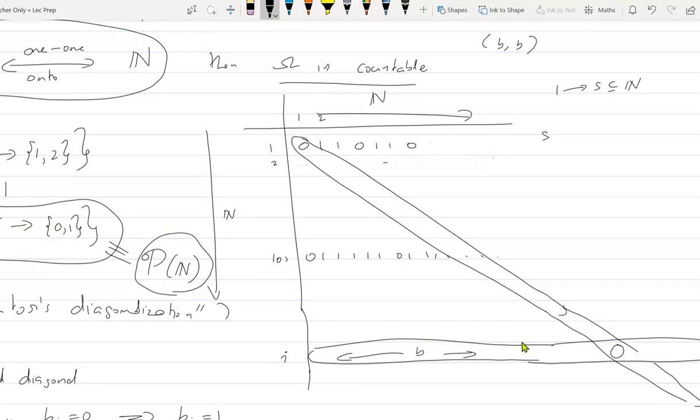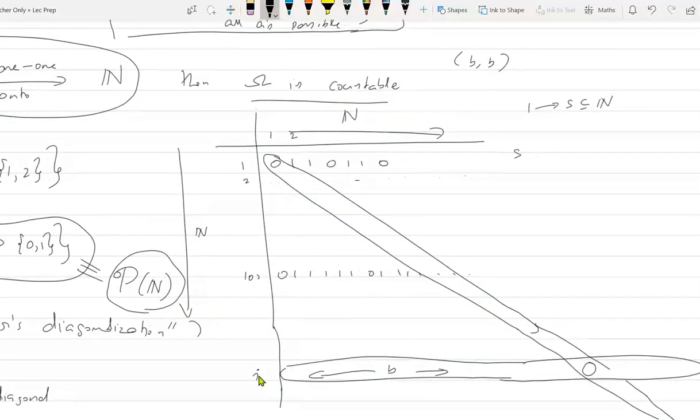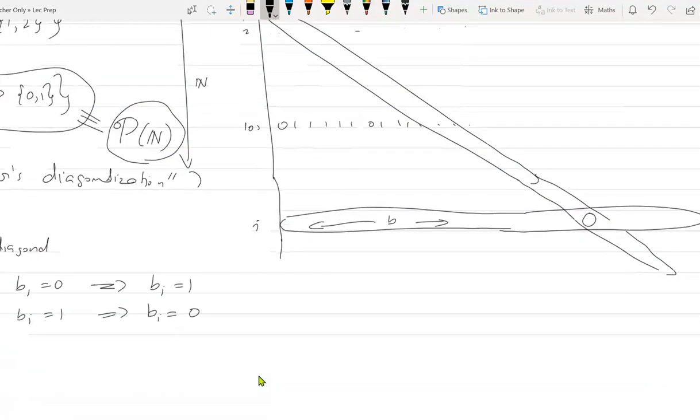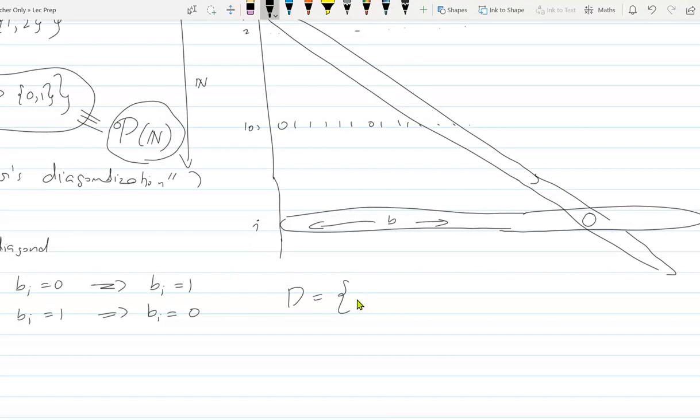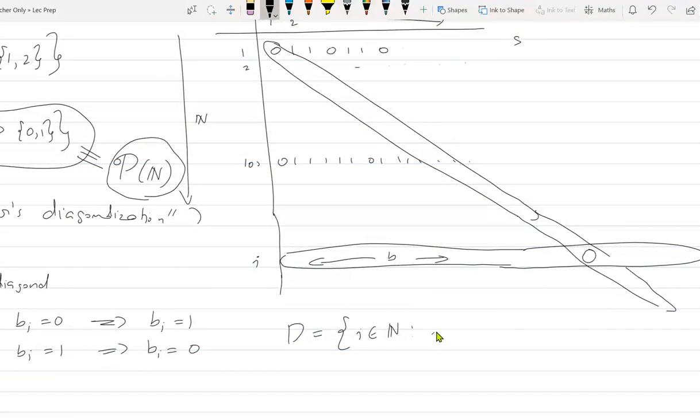How do I get that set? I will essentially look at the diagonal entries in this table and flip them. That's also a subset, no? So I will define the set D as the set of i belonging to N such that the (i, i) entry is 0.